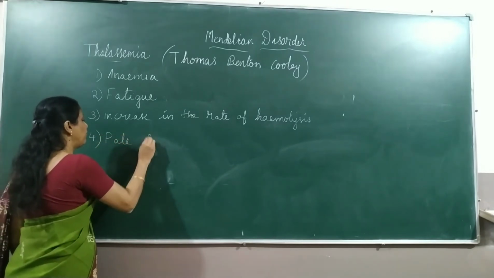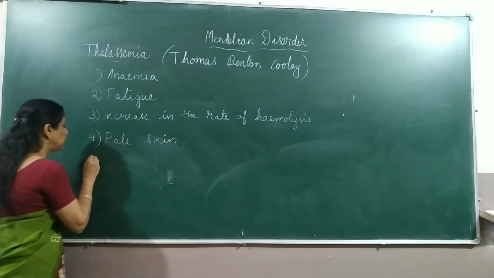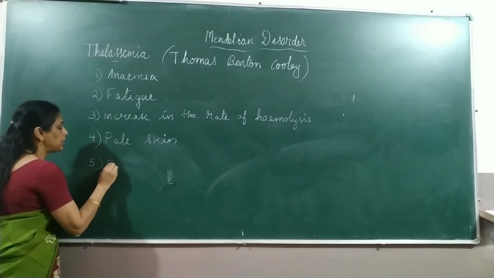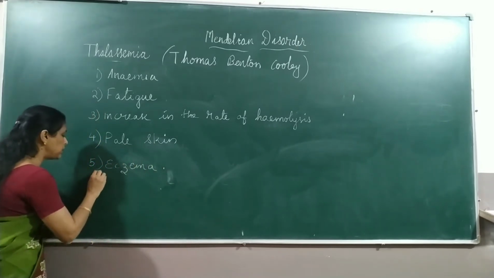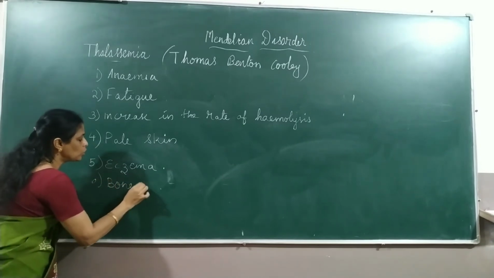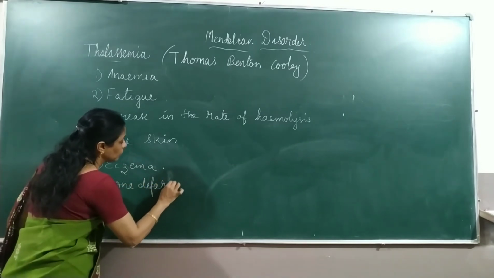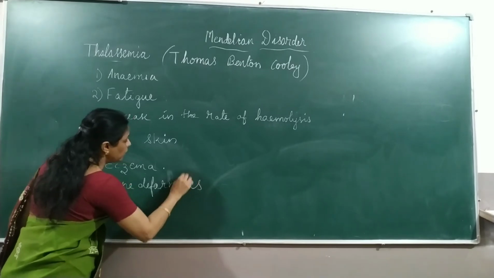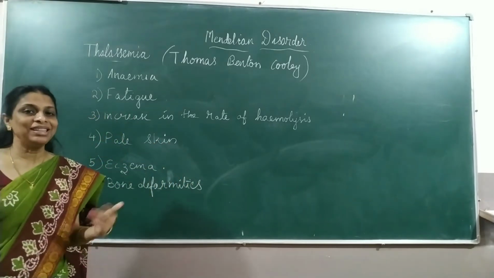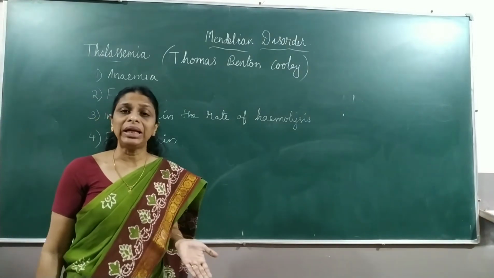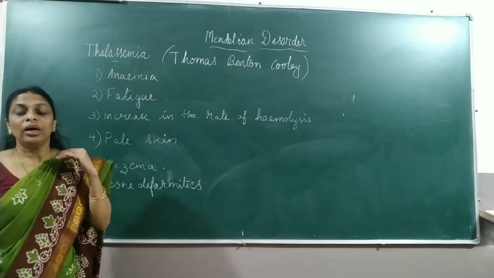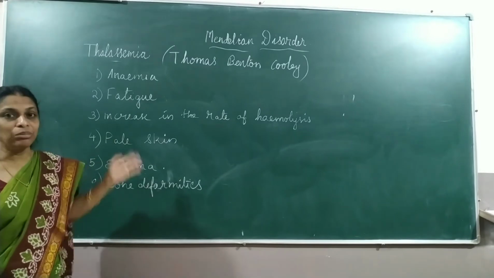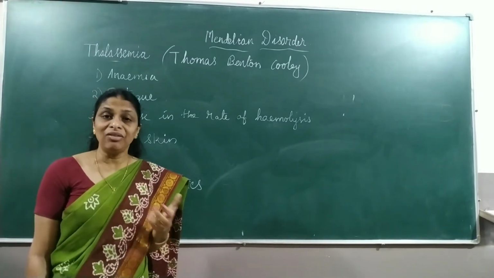And then the fourth symptom that we find is pale skin. The person will have pale skin. Then he will show some skin rashes called eczema. Sometimes some bone deformities also will be found in people suffering from thalassemia, provided they survive. If it is alpha thalassemia major, the baby will be born still. So there is no question of these symptoms. These symptoms are found in living individuals.